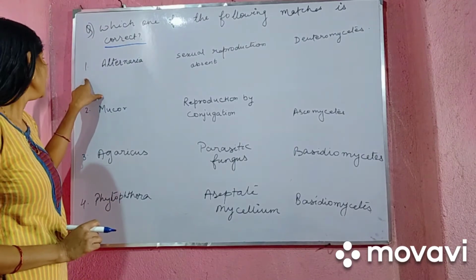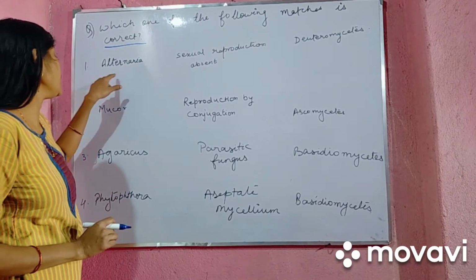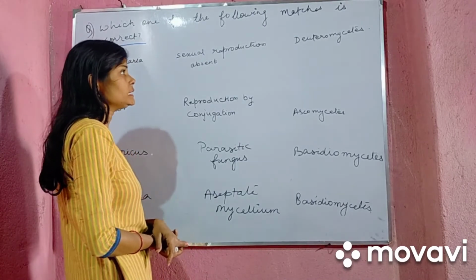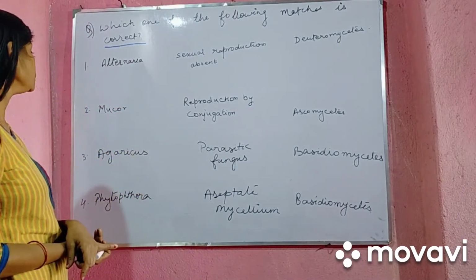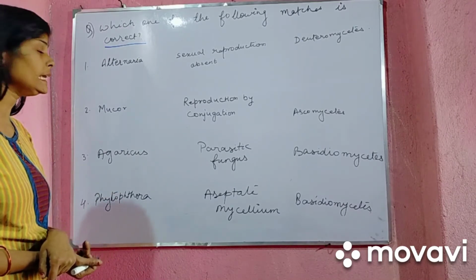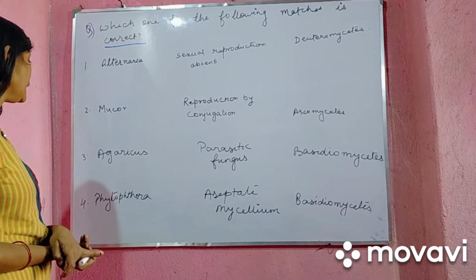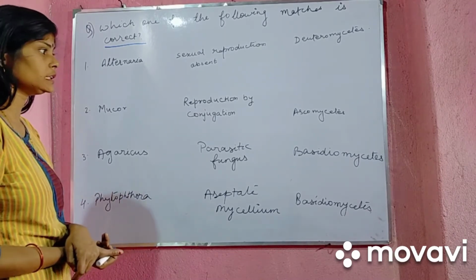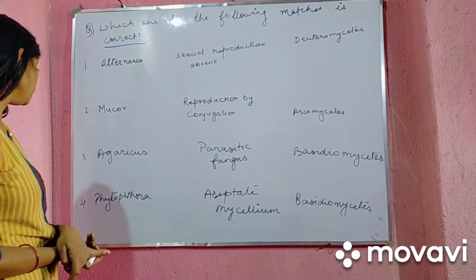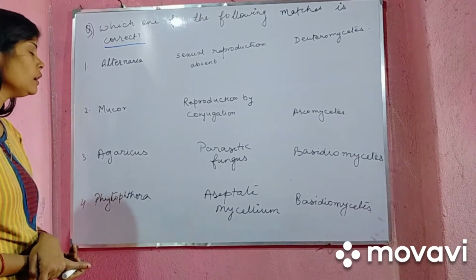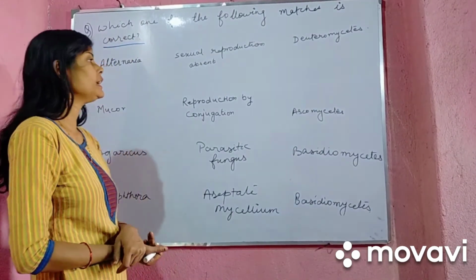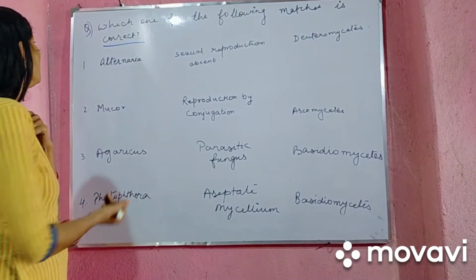Let's say option number 1, Alternaria, sexual reproduction is absent, Deuteromycetes. Option 2, Mucor, reproduction by conjugation, Ascomycetes. Third, Agaricus, parasitic fungus, Basidiomycetes. And the last one, number 4, Phytophthora, aseptate mycelium, Basidiomycetes. Here we have to find out the correct one.